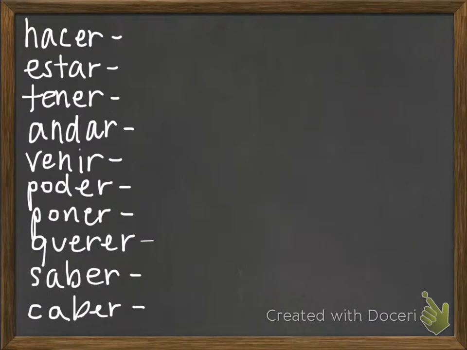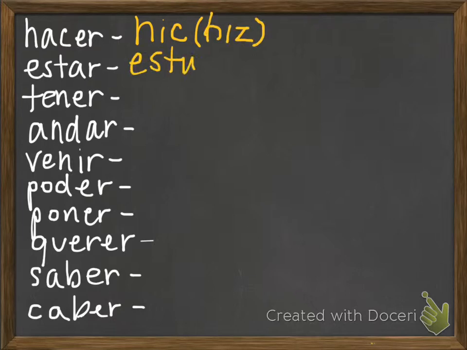So normally to conjugate these verbs, you drop the ending, so the AR, the ER, the IR. There are tons of irregulars, and this is a list of some of those that are irregular. Now you've already learned hacer, and it drops to this, except for in the ella usted form, it actually is hizo. And then the rest of them that you've learned, estar takes the stem estuv, and similarly we have tuv for tener. Andar is really similar.